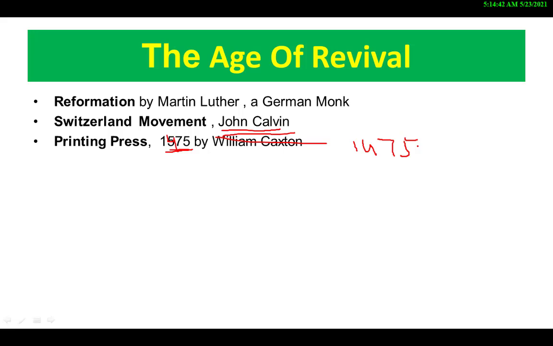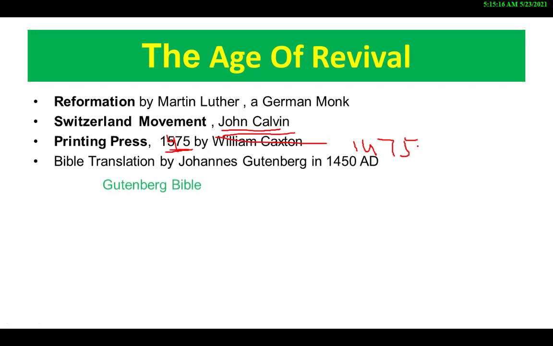Moreover, with the printing press, newspapers, magazines, pamphlets, books, all these things were available in the market and in coffee shops, and people got them easily and started learning. Again in 1450, Johannes Gutenberg printed the first Bible, and that is called the Gutenberg Bible.